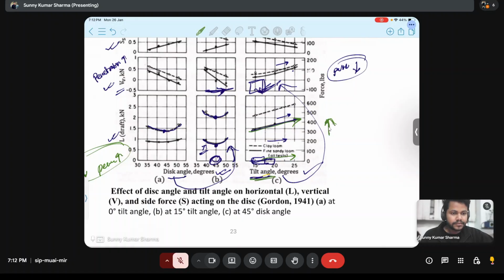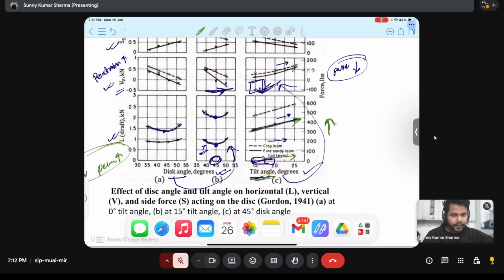Are you sharing your screen? Screen is shared, yes. I can't see. I don't know why. What is coming on the screen? Only people are coming. We can see your video. Okay, wait, let me rejoin.